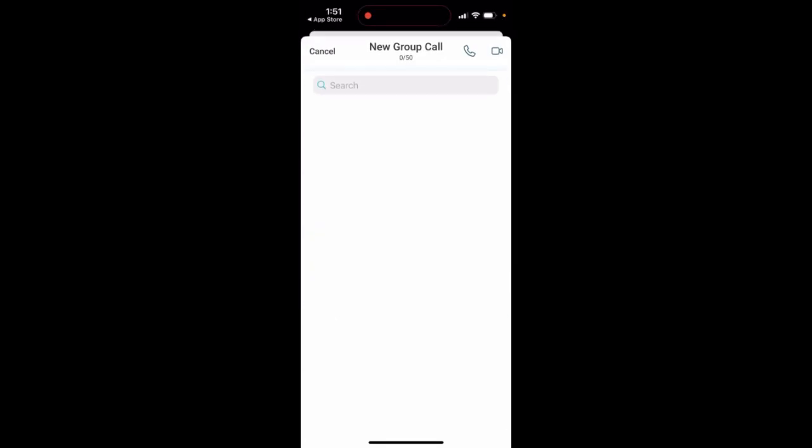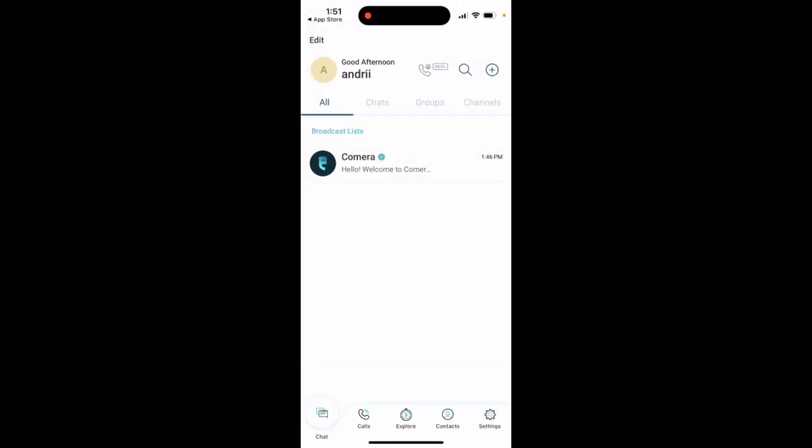And especially it's a good choice for making group calls, if you like audio calling, video calling to a lot of people, or you need a solution for group chats. This is a nice alternative to WhatsApp. It's not yet that popular everywhere, but that's the app.